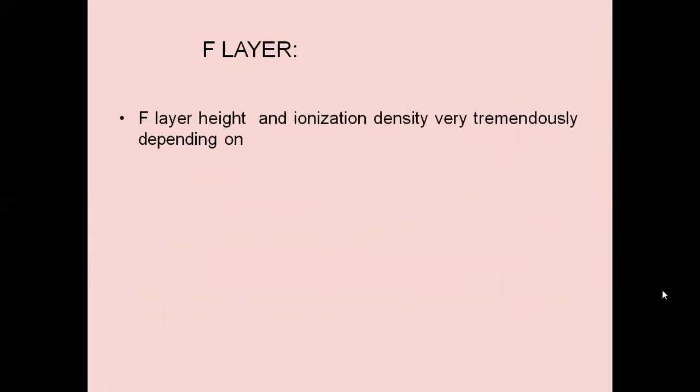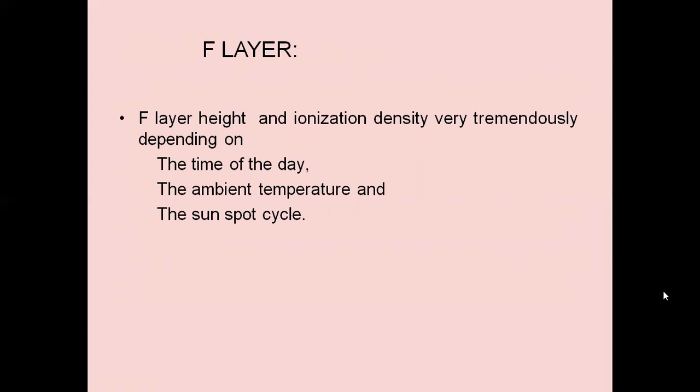F layer height and ionization density vary tremendously depending on the time of the day, the ambient temperature. It also depends on the sun's radiation. During the daytime, midday sun radiation is more. So ionization density depends largely upon atmospheric conditions such as time of the day, ambient temperature, and sunspot cycle.